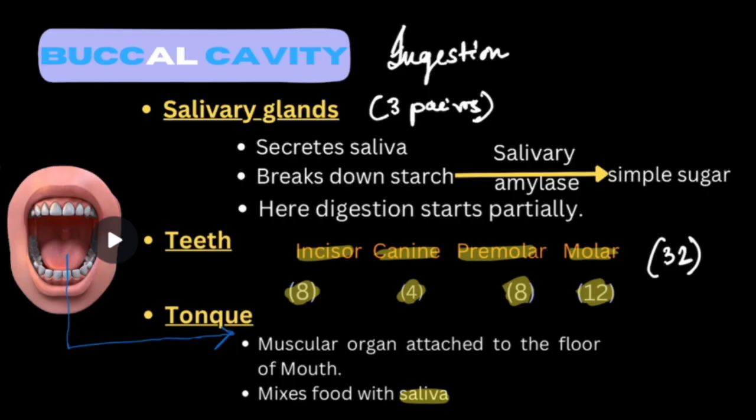And saliva has an enzyme named salivary amylase, which helps to break down complex carbohydrate into simple sugar, that is maltose, okay. complex carbohydrate को ये maltose में convert कर देता है, that is simple sugar. And this is the region where carbohydrate digestion starts.